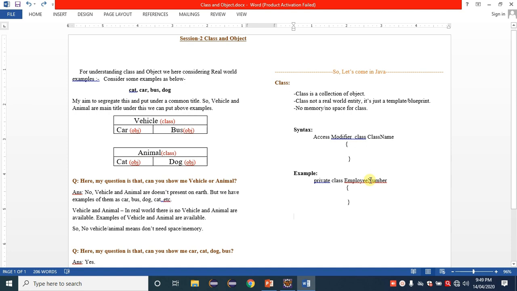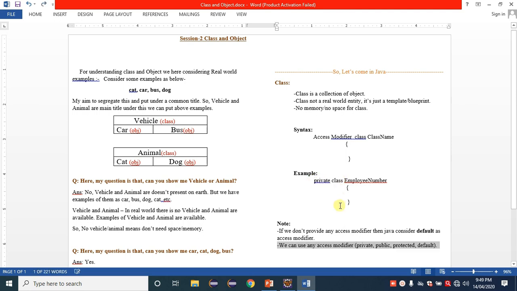We can use any class name, but we cannot use special characters or a Java reserved keyword as a class name. I have highlighted that point here. If we don't give any access modifier, in that case Java treats the class as having the default access modifier.